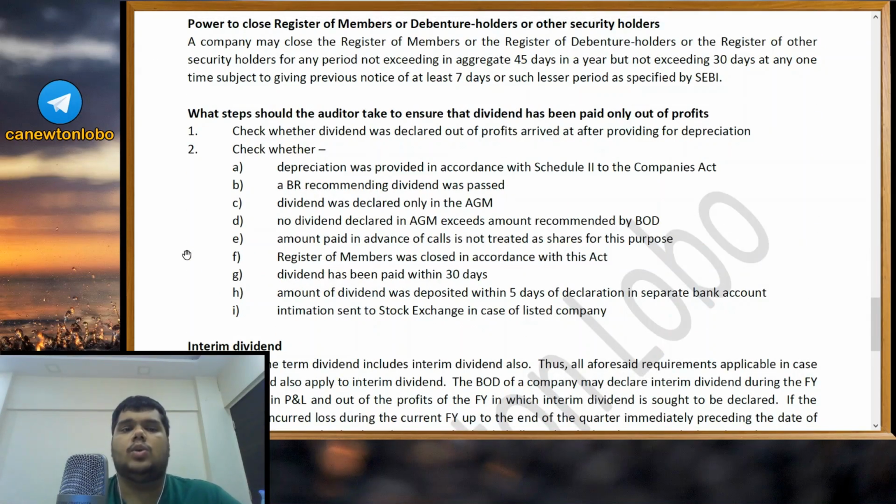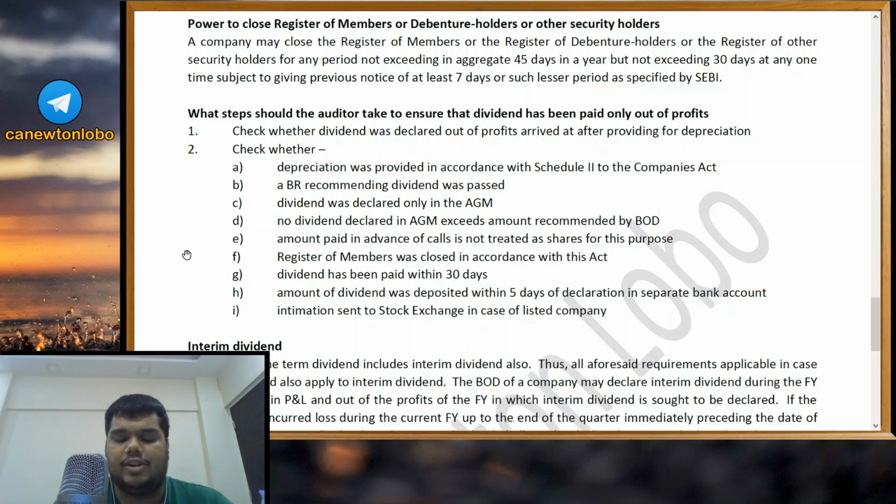Next, power to close the register of members or debenture holders or other security holders. A company may close the register of members or the register of debenture holders or the register of other security holders for any period not exceeding in aggregate 45 days in a year but not exceeding 30 days at one time. So in a year you can close the register for 45 days in aggregate in small parts, like 30 days now, 5 days later, 2 days later. That way in total you can close the register for 45 days, to freeze the names.